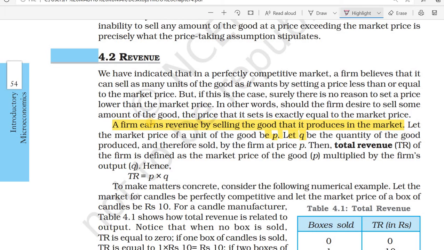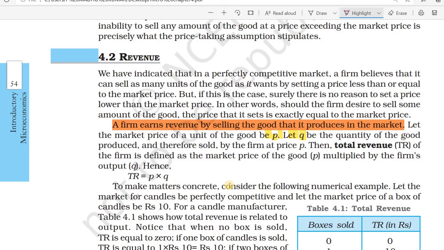Through that only he can sell more. Here we study what revenue is: a firm earns revenue by selling the goods that it produced in the market.